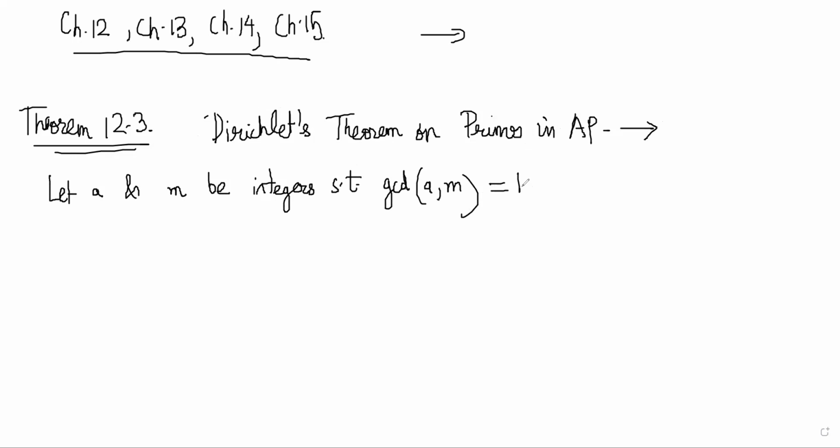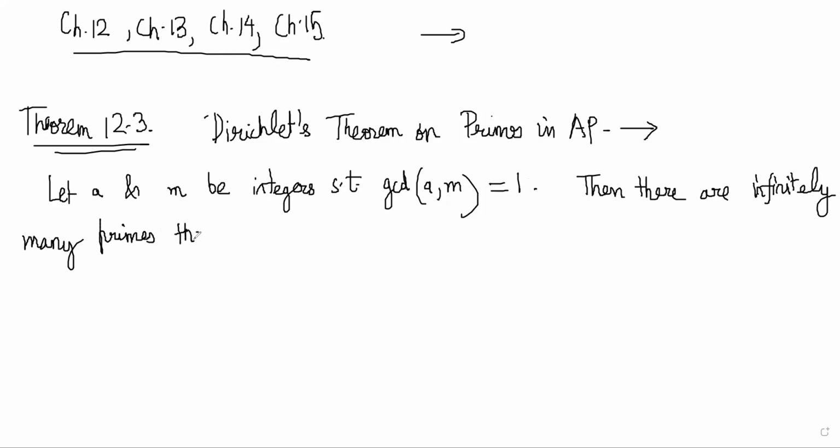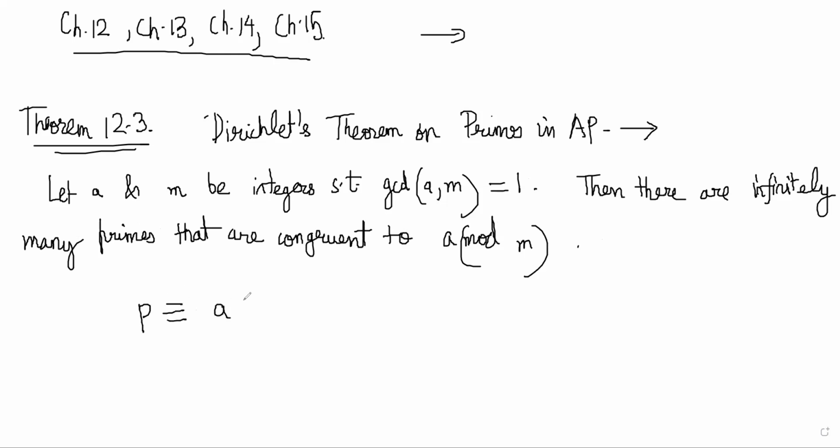Then there are infinitely many primes that are congruent to A modulo M. Basically he's saying there are an infinite number of prime numbers which satisfy this equation.